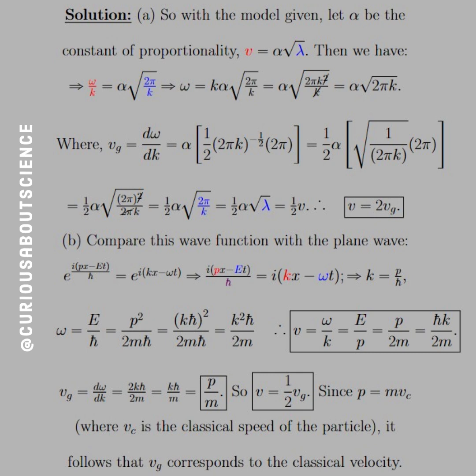Okay, with that, since p is equal to m v c, where v c is the classical speed of the particle, it follows that v g corresponds to the classical velocity. Oh, man, it's working. But, yeah, pretty cool stuff.